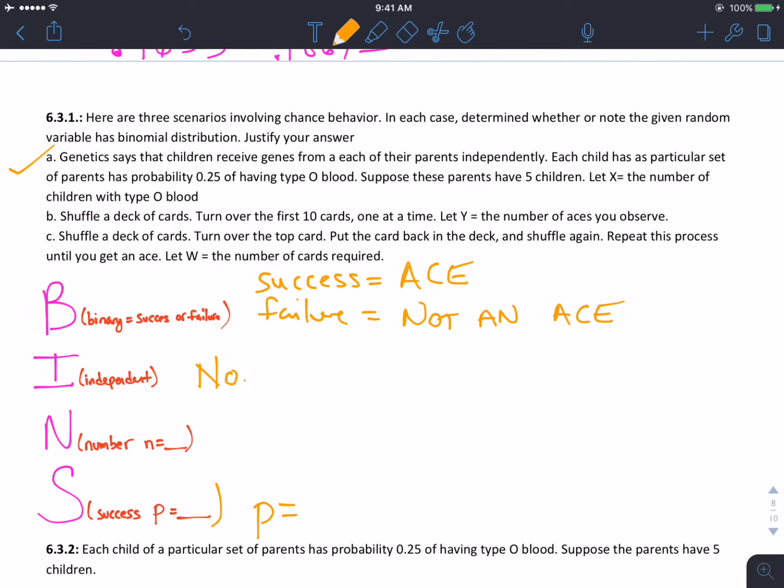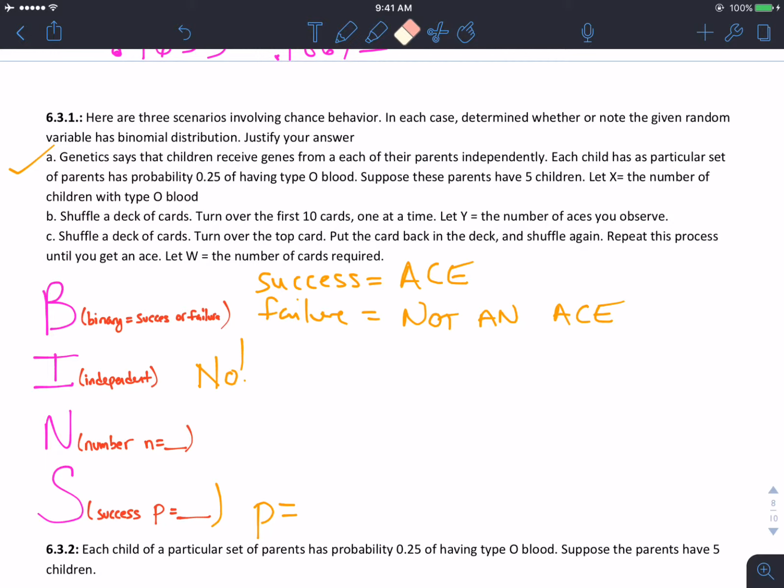This is not independent. If you turn over the first card, that's a 4 out of 52, and if that's an ace, you no longer have 4 aces. You now have 3. So the probability changes.